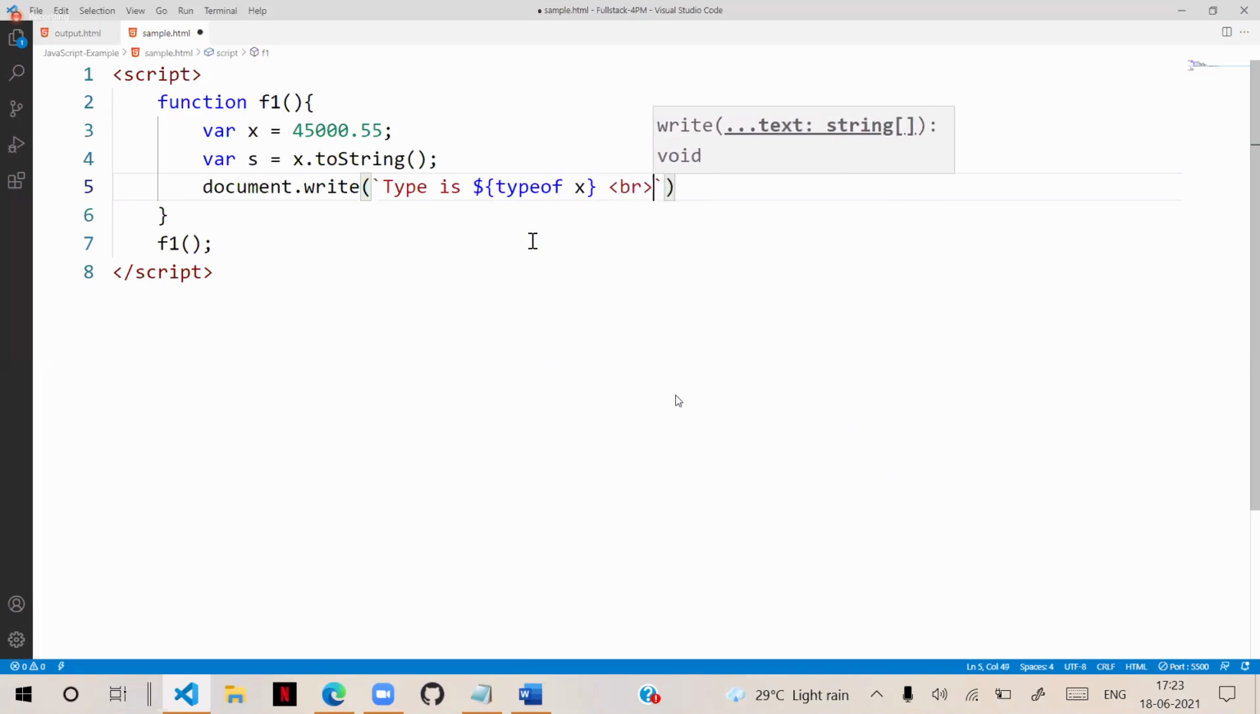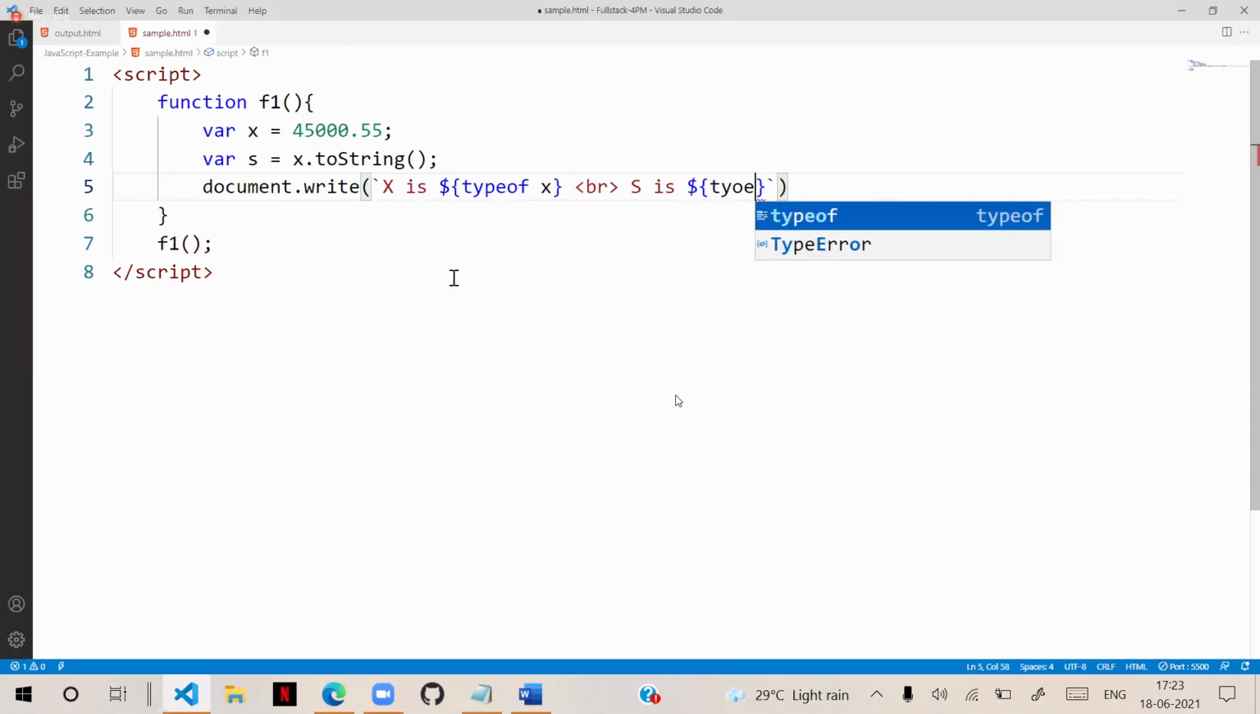Now when you write document.write, I am writing typeof x. In the next line, I will write x is of type number. Similarly, s is, we will write typeof s. Now when I run this, you can see that it is going to display that x is a number and s is a string.